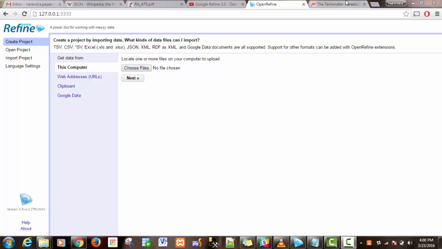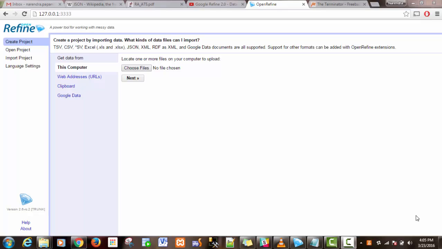The tool can be used in different ways, like to clean up the data, data augmentation, that is changing the data from one format to another format, and data reconciliation, that is where we are going to create new data based on the existing data. Let's take an example for data reconciliation.